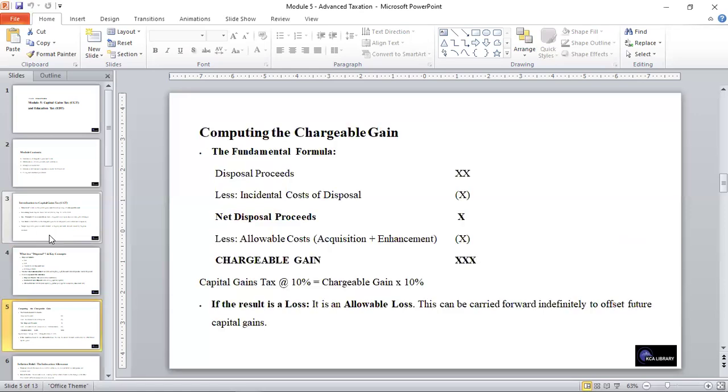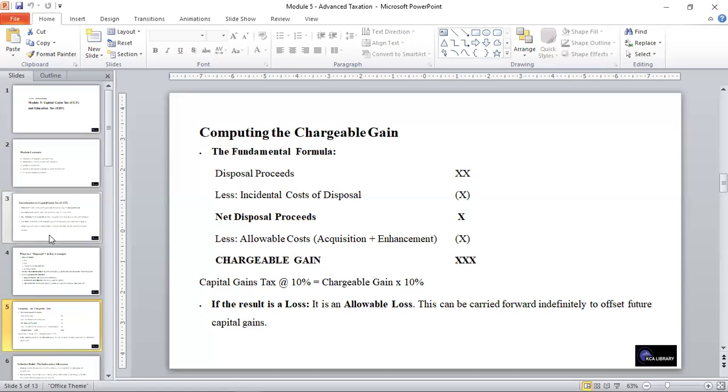In computing the chargeable gain, we have the format here, which is disposal proceeds less the incidental cost of disposal, which results in net disposal proceeds, and you also less the allowable cost, which is acquisition plus enhancement. At this point, you'll be able to get the chargeable gain. Capital gain tax is 10% of the chargeable gain.